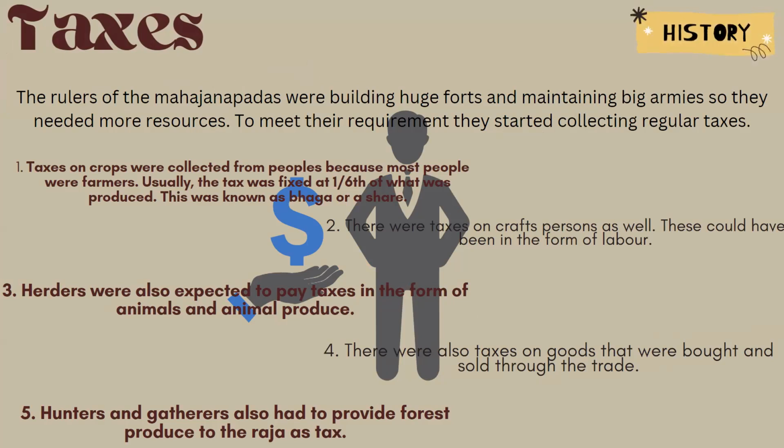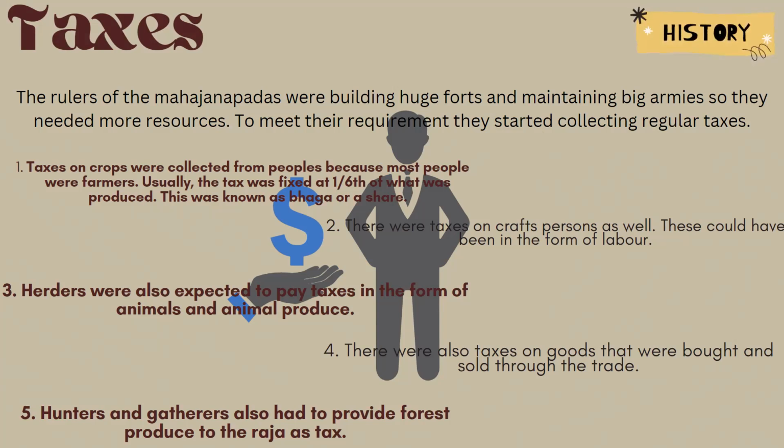Taxes on crops were collected from people because most people were farmers then. And one sixth of whatever was produced by the farmers was taken as a tax. That was called bhag, or share. Then they also imposed taxes on craftspersons. They were also taken as labor.